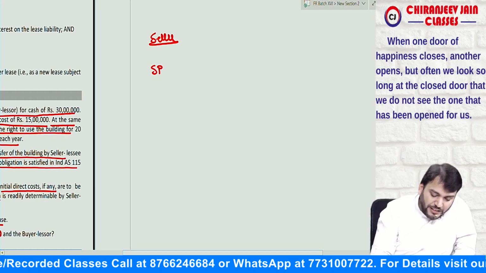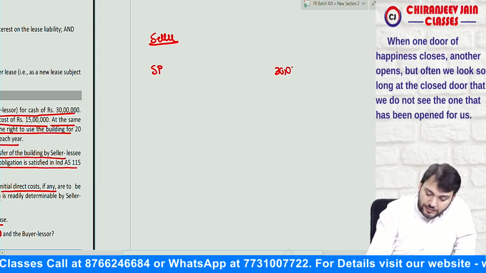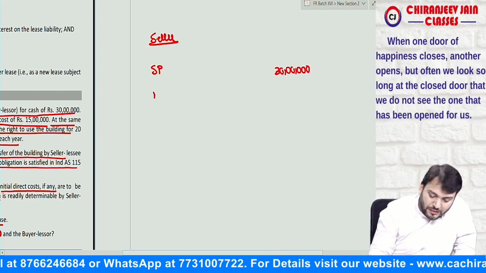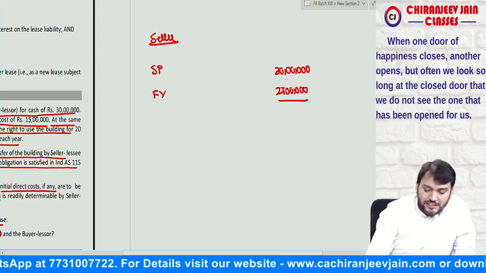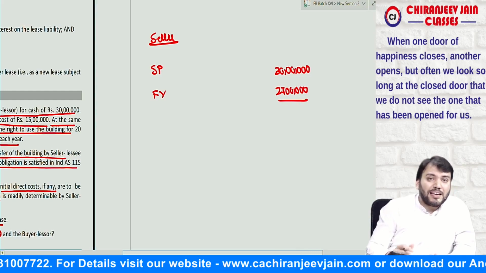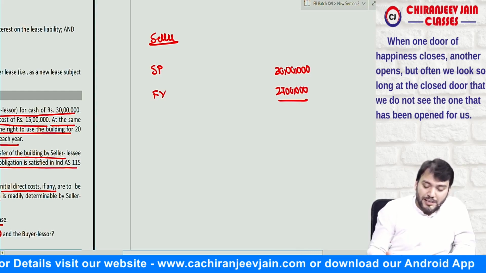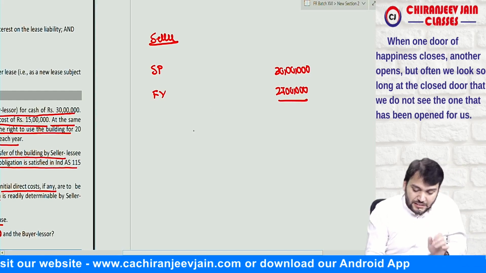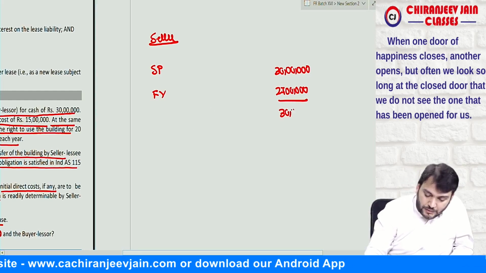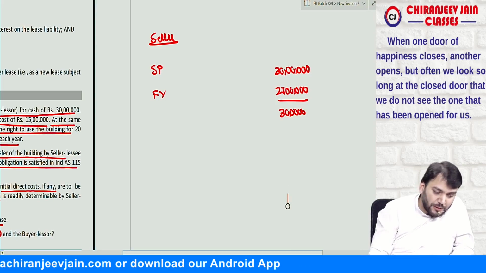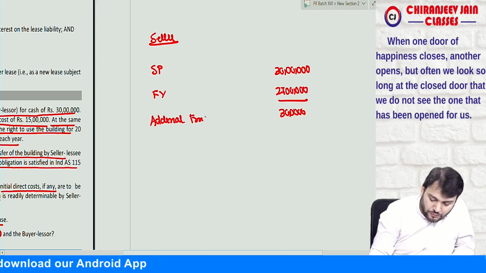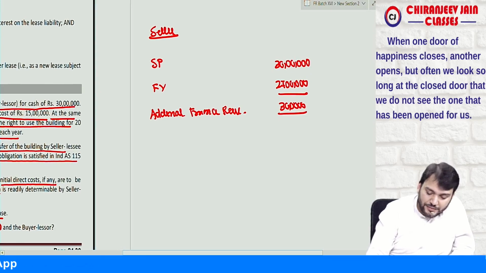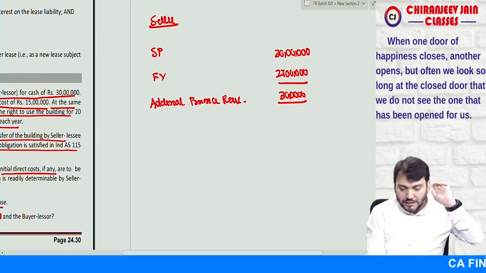Now, what is the sale price? 30 lakh. And what is the fair value of the asset? That is 27 lakh. So can I say the transaction is at off market terms? It is not at market terms. Therefore, this difference will be considered as additional finance received from the buyer. Understood? 3 lakh. Correct.